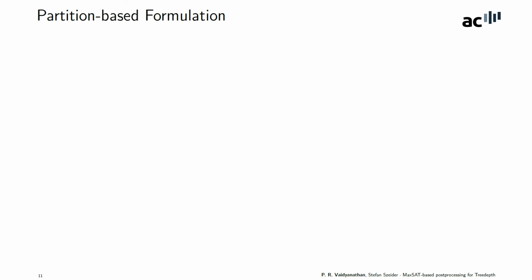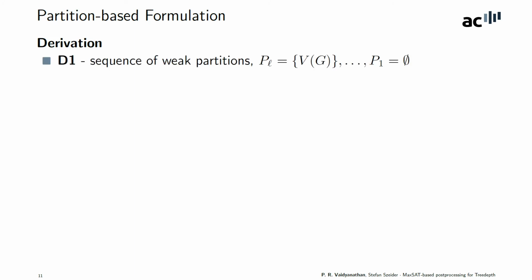Now that we understand the problem, we need to express this in the form of a SAT encoding. To do that, we talk about an alternative representation of a tree depth decomposition, which is based on partitions, and it's called a derivation. A weak partition of a set is a partition that need not cover the entire set, and a derivation is a sequence of weak partitions, the first weak partition being empty and the last weak partition containing the entire vertex set of the graph.